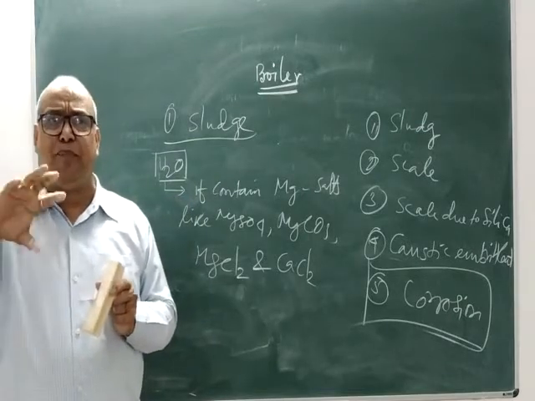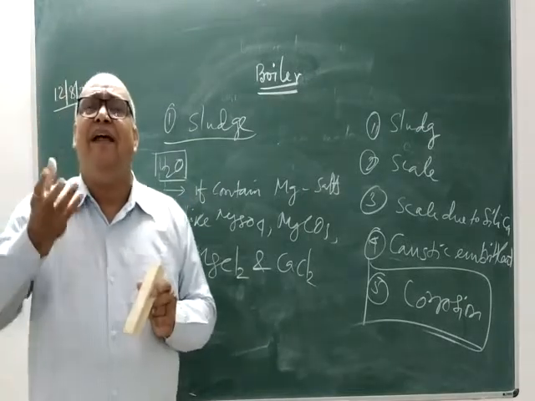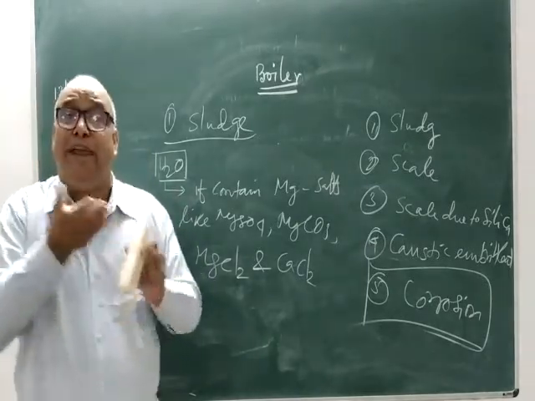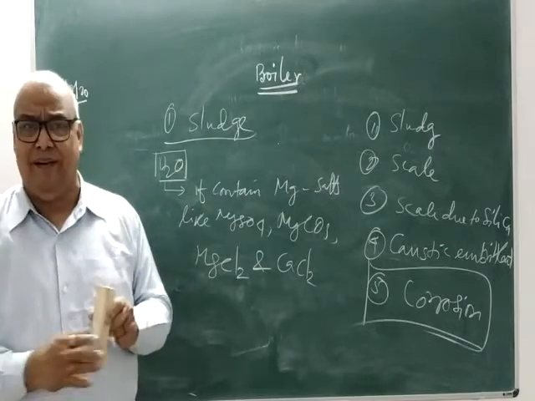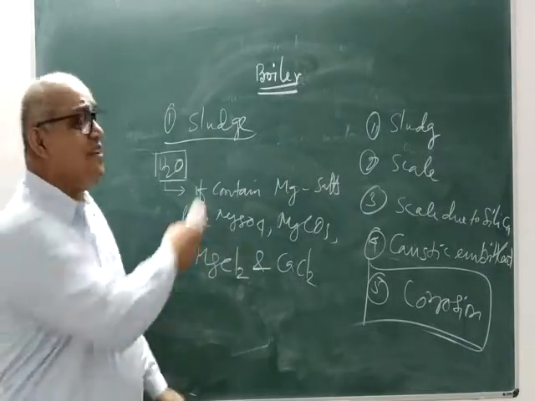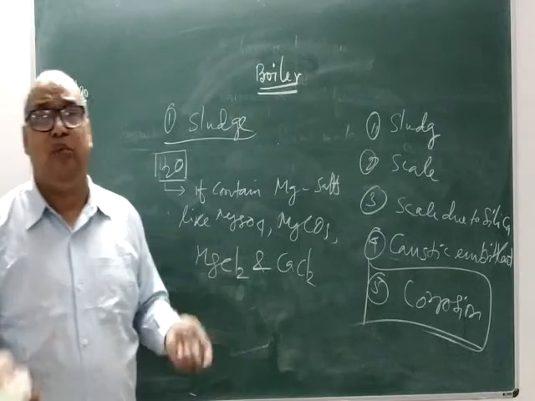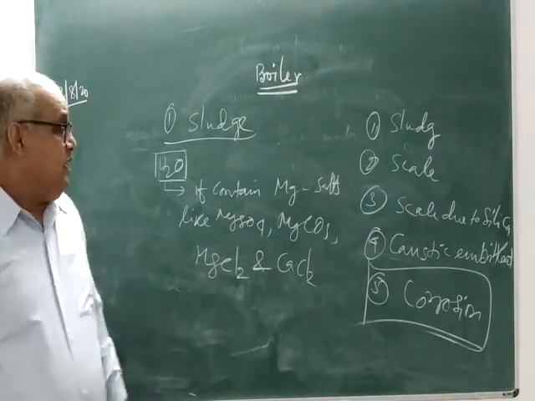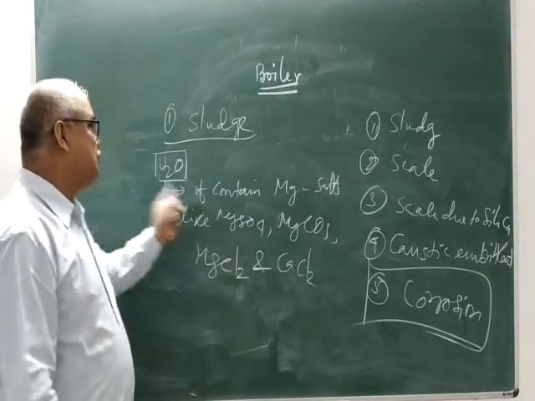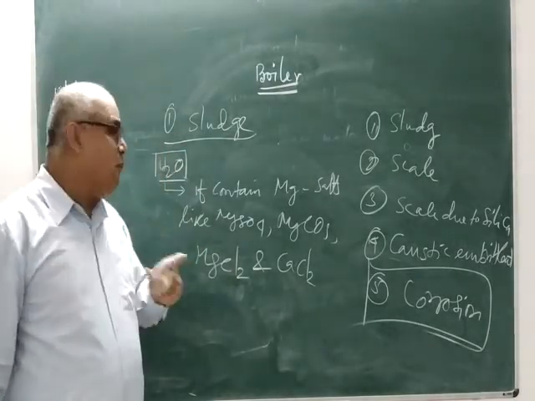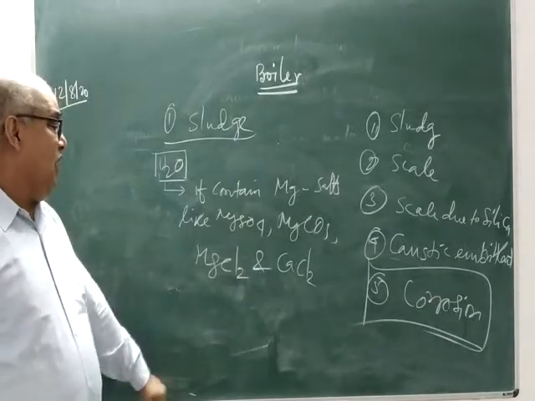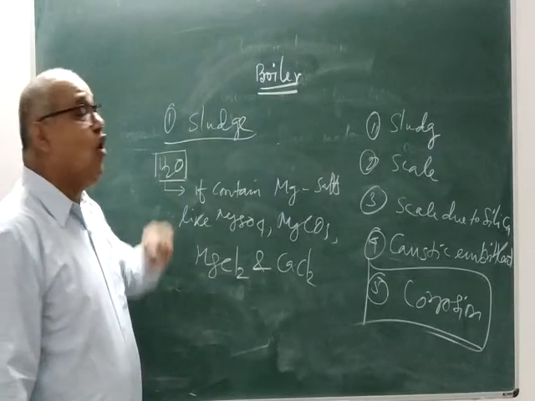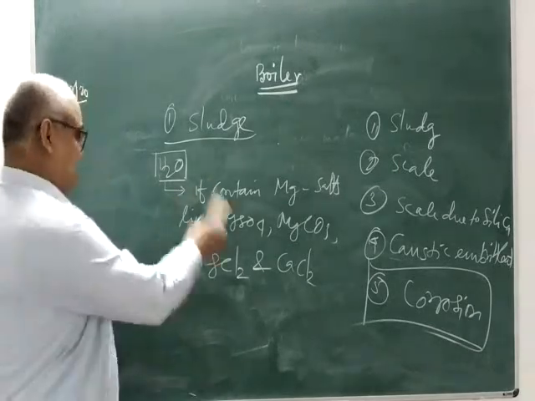The sludge is the deposition of soft, slimy material on the inner wall of the container being used for cooking, or in a boiler. If we understand this phenomenon, then what happens in a boiler will be easy for us to understand, and that is why I am taking this example. Therefore, water used for cooking that contains magnesium salts like magnesium sulfate, magnesium carbonate, magnesium chloride and calcium chloride will cause sludge.